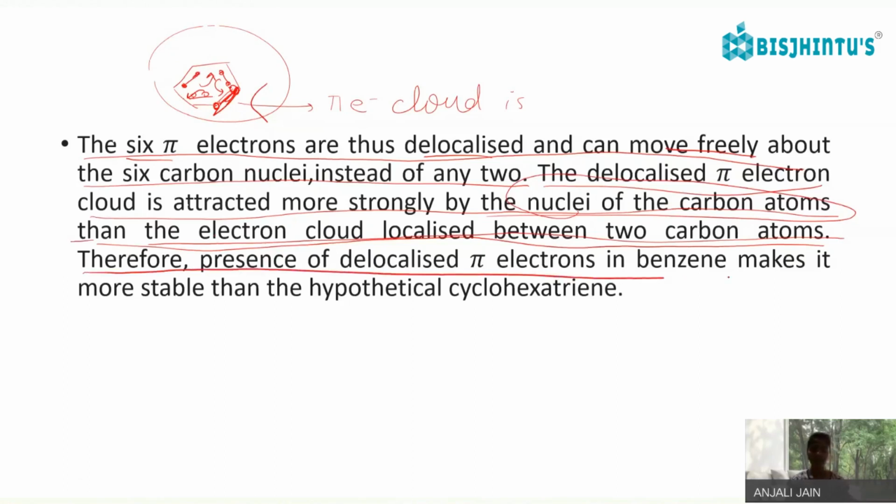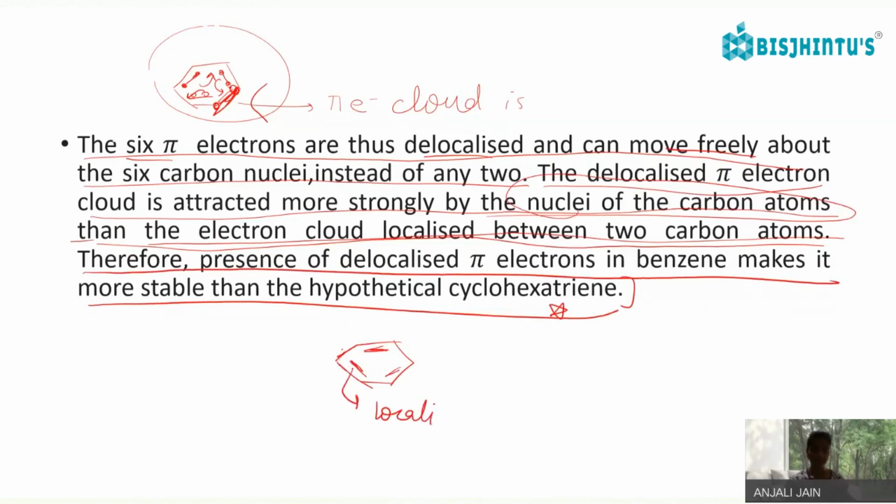Therefore, the presence of delocalized pi electrons in benzene makes it more stable than the hypothetical cyclohexatriene. Cyclohexatriene is when you are adding three double bonds, but they are localized. But in benzene, they are delocalized.